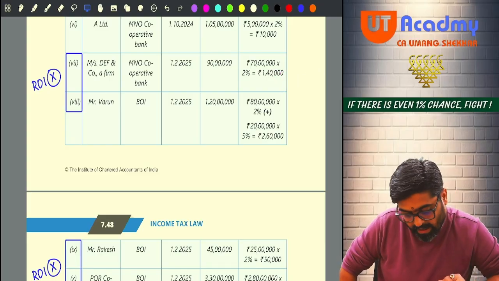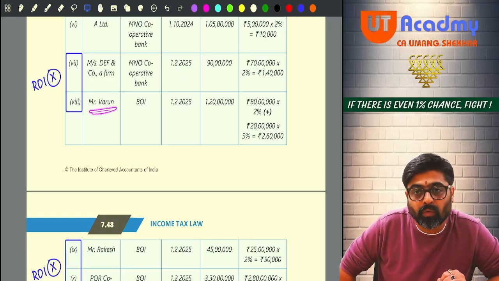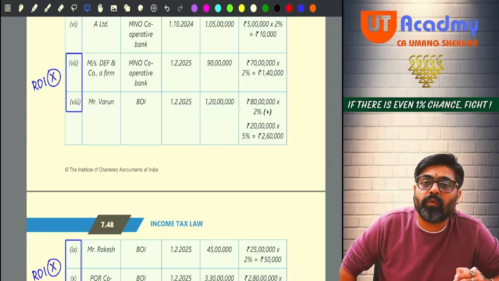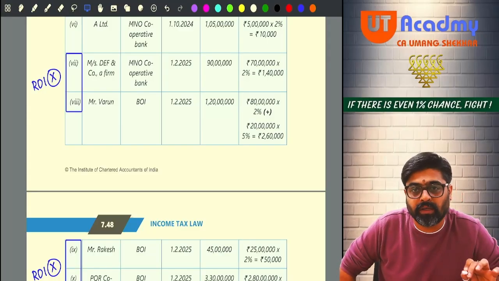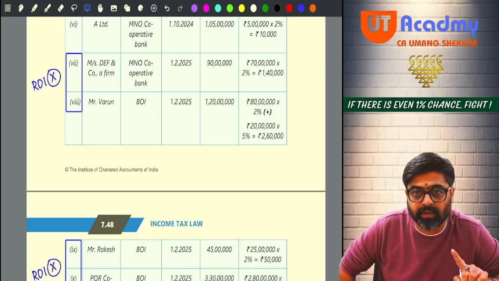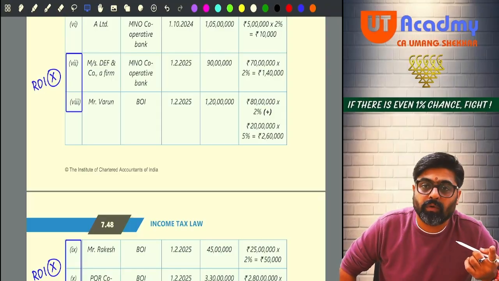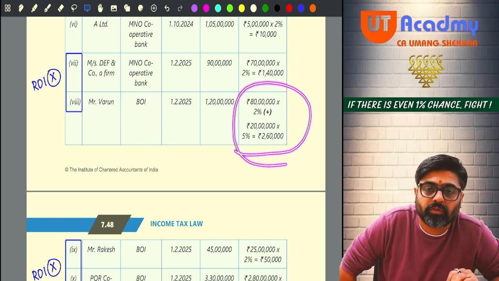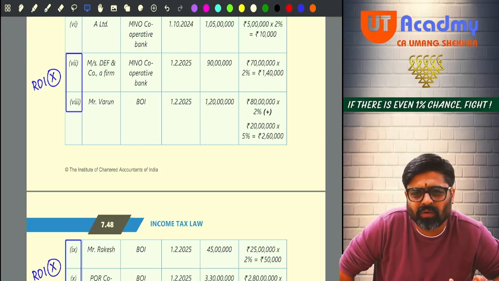Yes or no? And now Mr. Varun, who has not filed his return for the last 3 years, has a 1 crore 20 lakh withdrawal. So anything over and above 20 lakhs up to 1 CR is 80 lakhs. On that 2% will be there. And anything over and above 1 CR 20 lakhs will be 5%. Easy, no? Very easy.